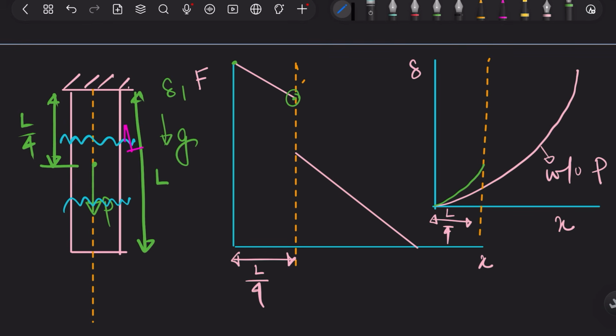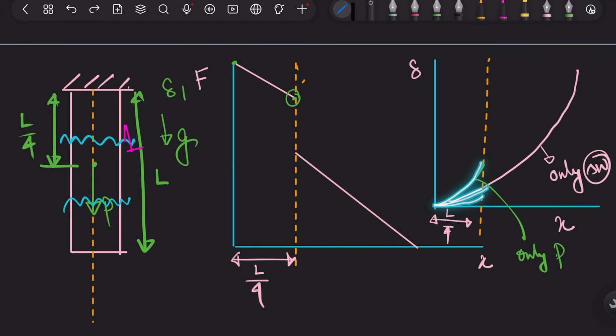So if I just add these two: this is only P, no self weight, and this is only self weight, without P. So only self weight plus only P. Now you can see that this P graph can be like this also, exactly the same like this also.